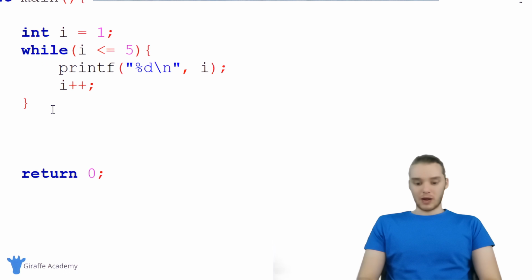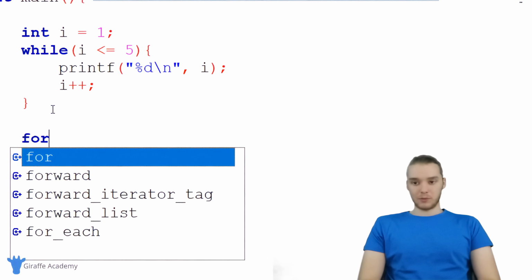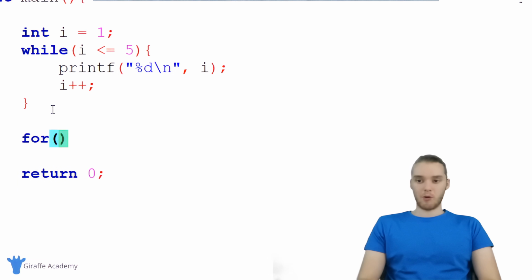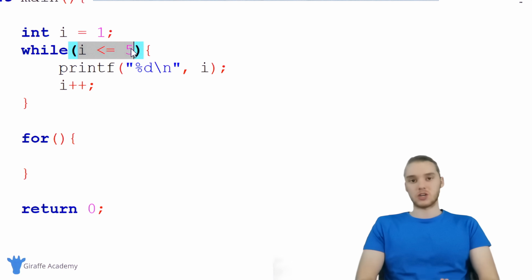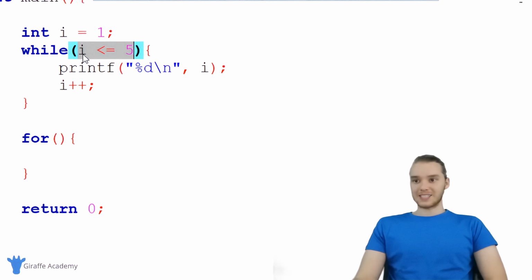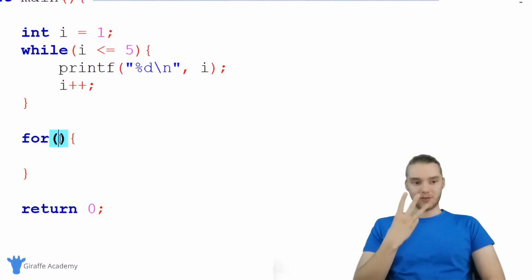I'm going to come down here below this while loop, and I'm going to create a basic for loop structure. So I'm just going to say for, make open and closed parentheses and an open and closed curly bracket. Now, the difference between a for loop and a while loop is going to happen inside of these parentheses. In the parentheses of a while loop, we have our loop condition or our loop guard, right? This is specifying whether or not we can keep looping through. Inside this for loop, we're going to have 3 different things.